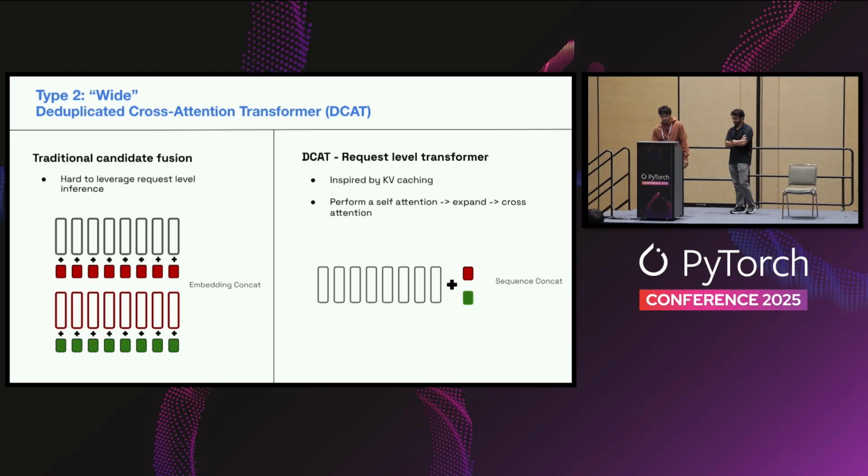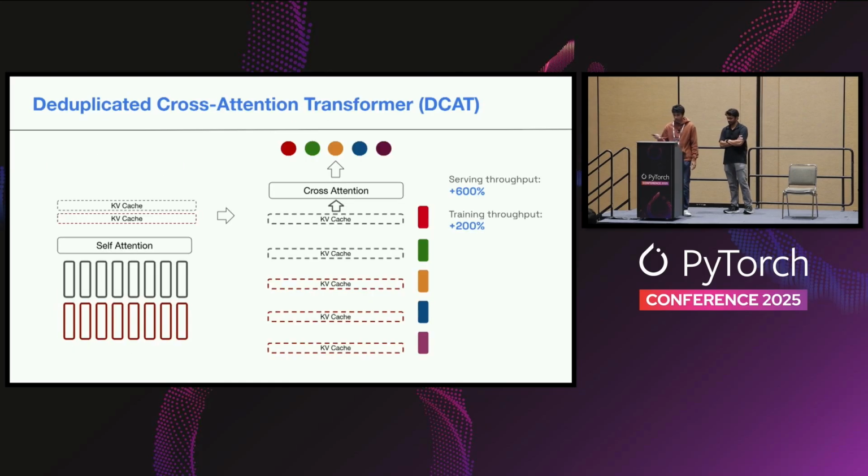So now moving on to the second type of transformer, which is the wide one, also called DCAT. This leverages our deduplicated user sequences that we do on the server side. Traditionally in recommender systems, the candidate embedding is usually fused with the user sequence, either by concatenation or adding directly to the embeddings. But the problem with this approach is that each sequence in your batch is now going to be different. And this does not allow us to leverage a key optimization here, which is that we can break our transformer into 2 steps, self-attention and cross-attention. This is inspired by KV caching, and I'll go into more details on how this works now.